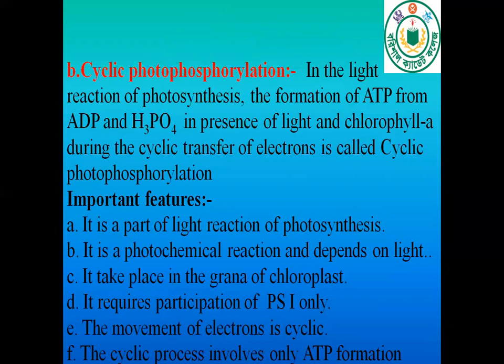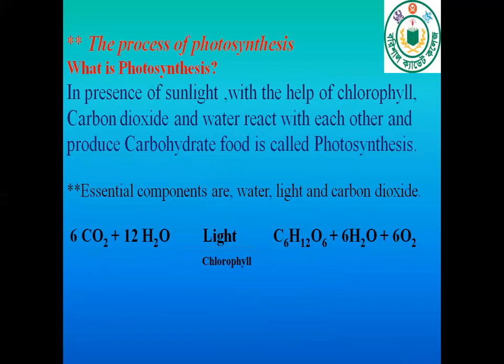Important features of cyclic photophosphorylation. It is a part of light reaction of photosynthesis. It is a photochemical reaction and depends on light. It takes place in the grana of chloroplast. It requires the participation of only PS1, it means photosystem 1. The movement of electrons is cyclic. The cyclic process involves only ATP formation.